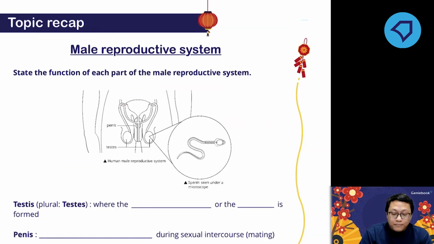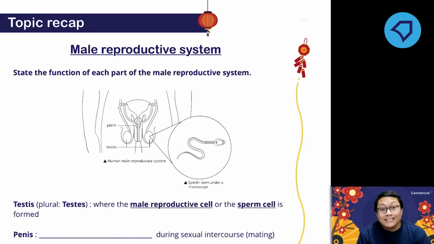It is the place where the sperm, or the male reproductive cells, are produced. Only in the testis, it's not anywhere else, the sperm are produced.